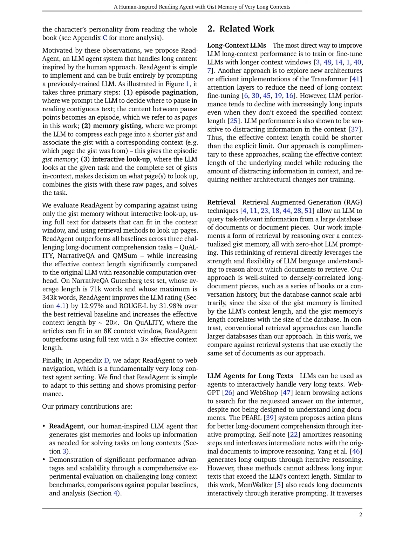Section: Retrieval. In this section, we discuss how we've developed a method to enhance the way language models, LLMs, can access and use information from large texts or databases. This method is known as Retrieval Augmented Generation, RAG, techniques, which essentially allow an LLM to pull relevant information from a vast collection of documents or pieces of documents when needed. Our unique twist on this involves using what we call a contextualized gist memory.